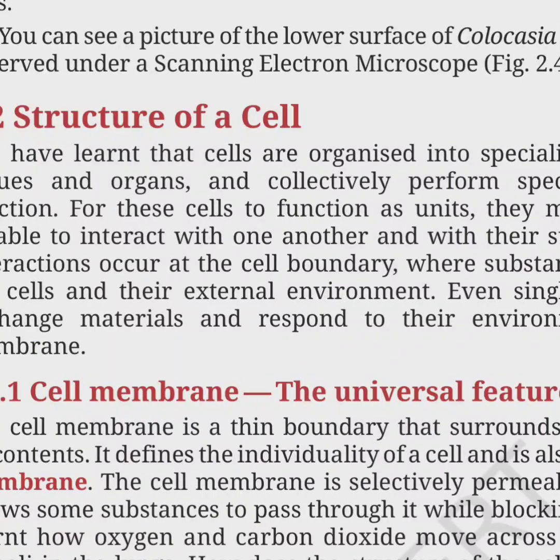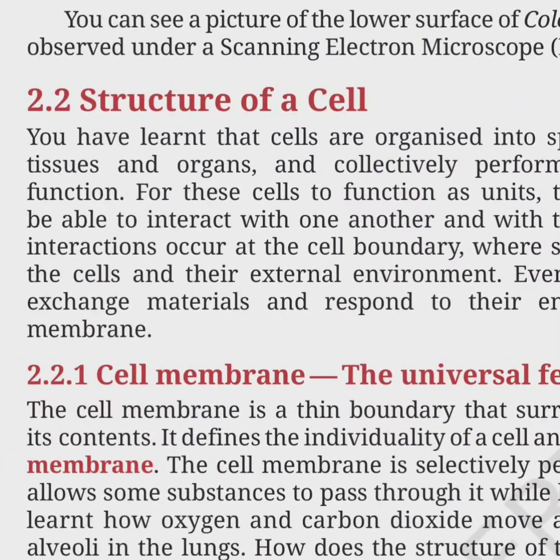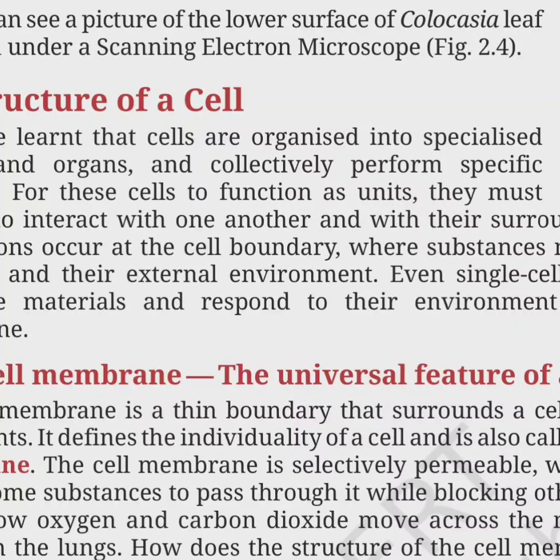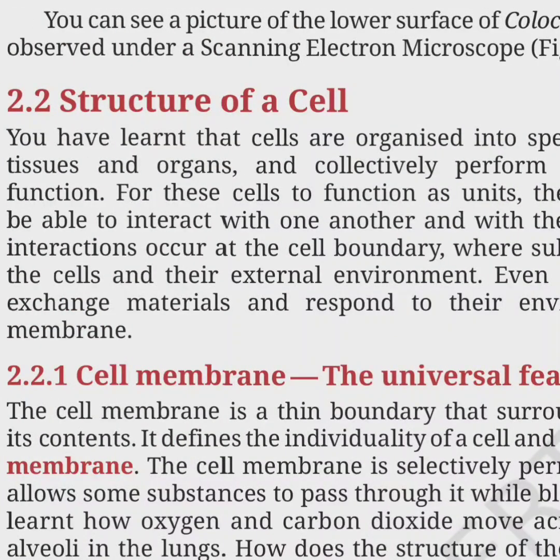A membrane is a thin boundary that surrounds a cell and protects its contents. It defines the individuality of a cell. That means it is the limiting area. It is the boundary of a cell. It separates a cell from another cell and is also called plasma membrane. Very important: the other name of cell membrane is plasma membrane.